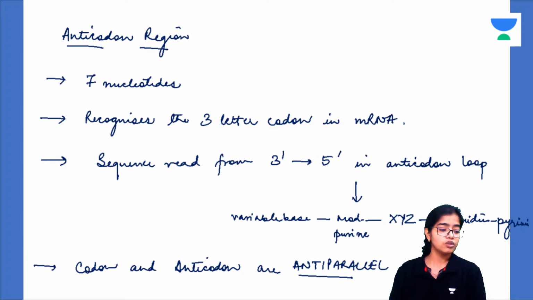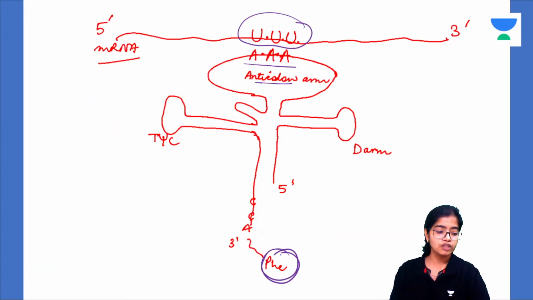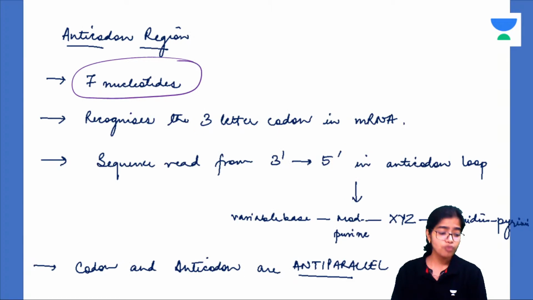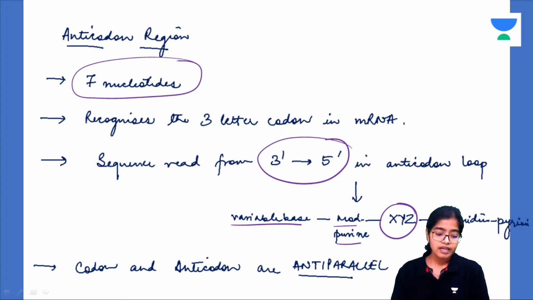The anticodon region contains 7 nucleotides. 3 of them you would already know. 3 of them are the complementary nitrogenous bases that will recognize the particular triplet codon on the mRNA. What are the other 4? If you read from 3' to 5', they are a variable base, a modified purine, then XYZ, which are the complementary bases to the codon. Then a pyrimidine, then another pyrimidine. Understood? So these are 1, 2, 3, 4, 5, 6 and 7 nucleotides.